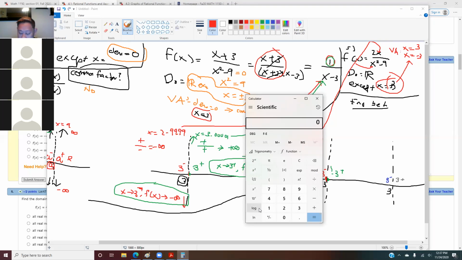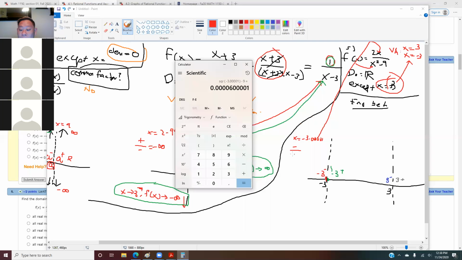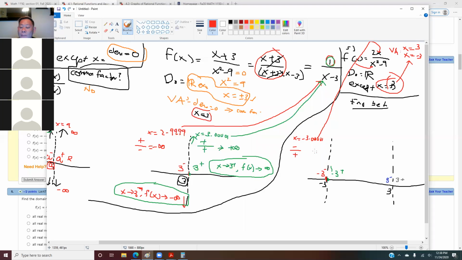You put what? -3. Oh my God, I hate my calculator. -3.0001 is negative, and you square it, right? And then you minus 9. What you get is a positive number. And what happens when you get negative divided by positive? You will get negative infinity.